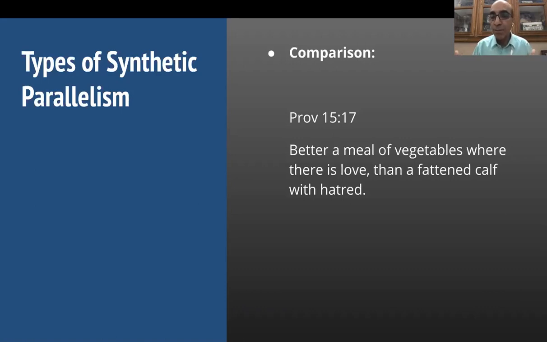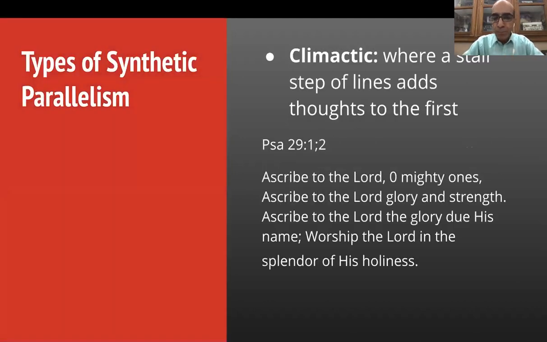So do you want a meal of vegetables, or do you want a meat of fattened calf? In other words, meat, very sumptuous, meat-filled, fattening type of very tasty food. What do you want? Tasty food or something like that. So better is a meal of vegetables where there is love than a fattened calf with hatred. So there's a comparison here.